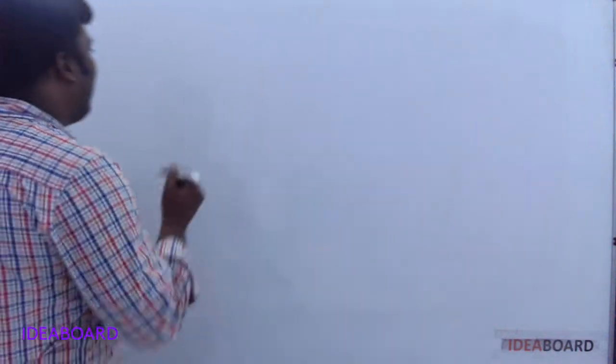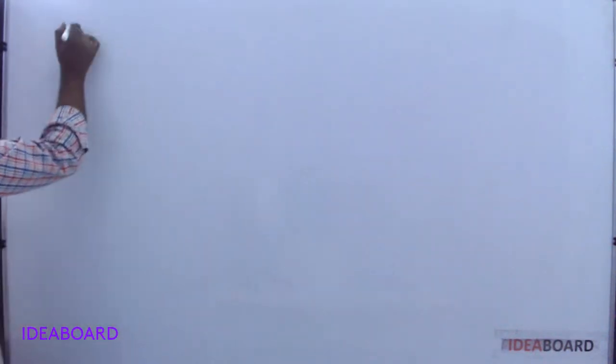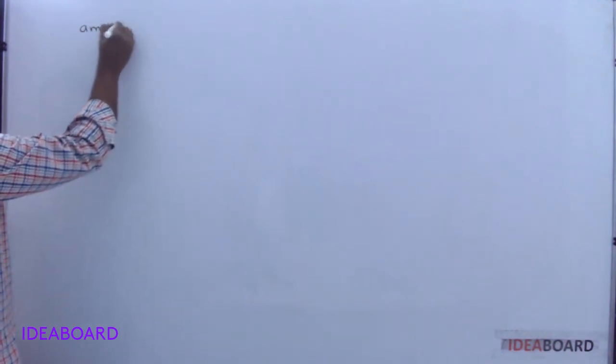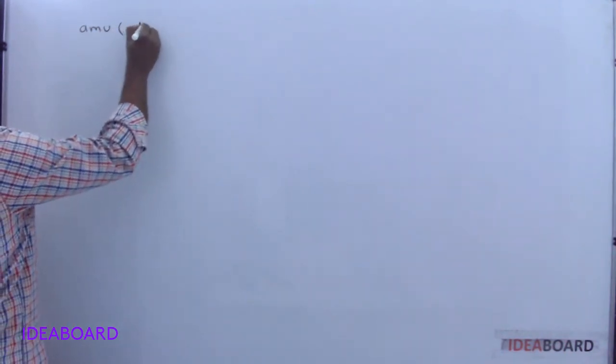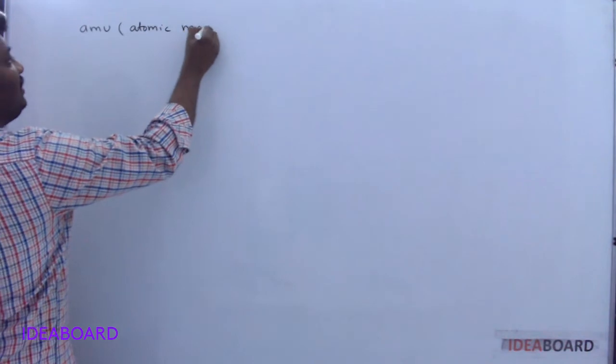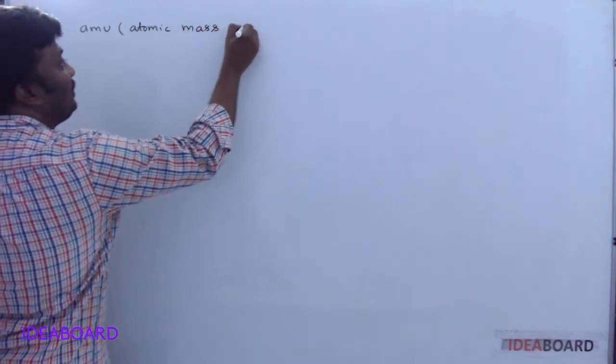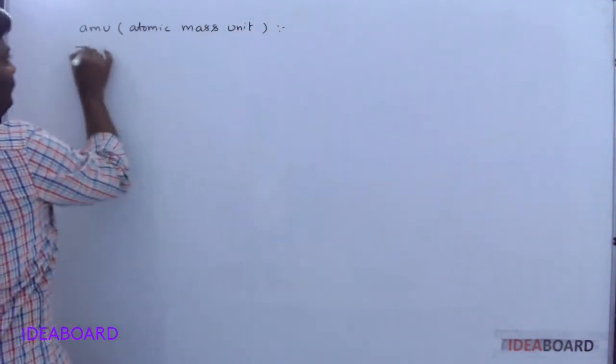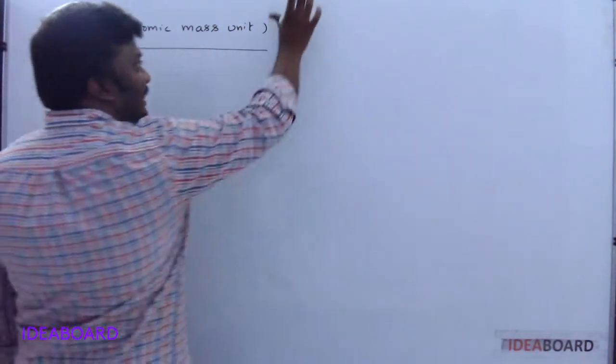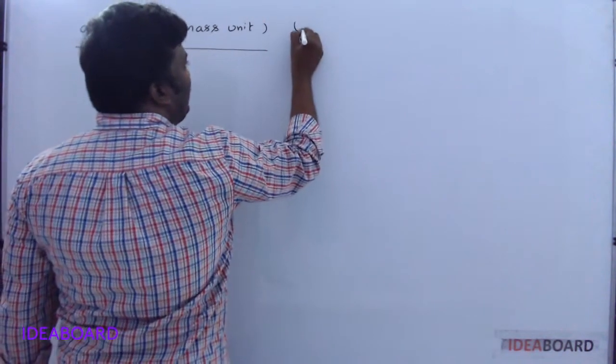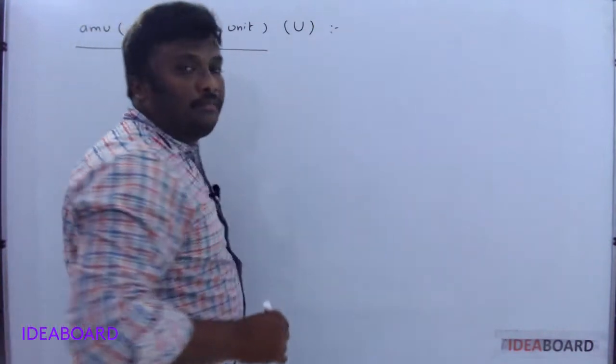So now we are discussing AMU. AMU means atomic mass unit. It is denoted by the symbol capital U.